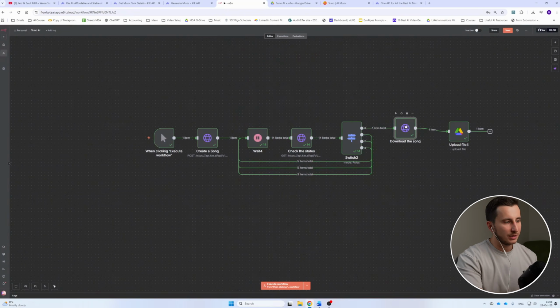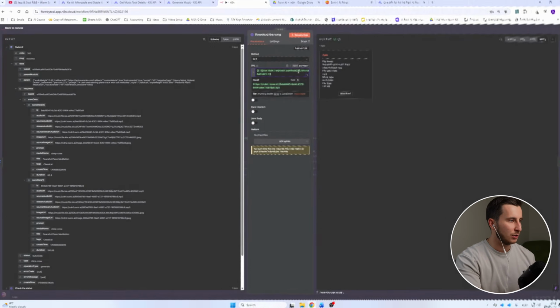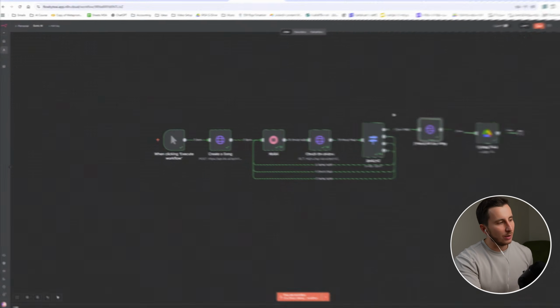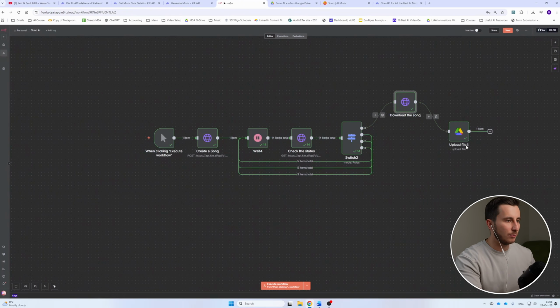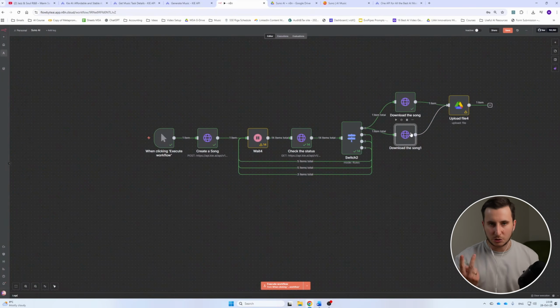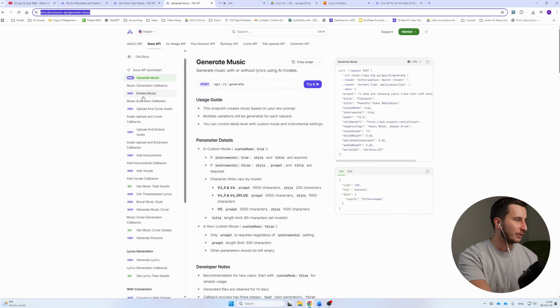In this case, we have this one to access only the first song. So here we have the first song, and here we have the second song. Ideally, we can create another module right in here, like this one that we're going to use here, that will take not the first one but the second song as well. That way we download 2 songs in one. Okay, so this is how the actual process and structure works. And then you can add another complication. You can add another module where you can extend the song.